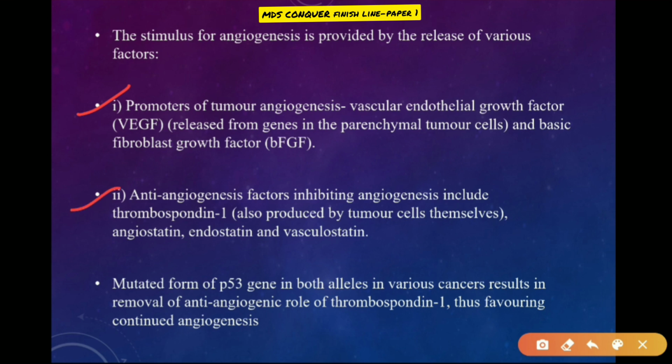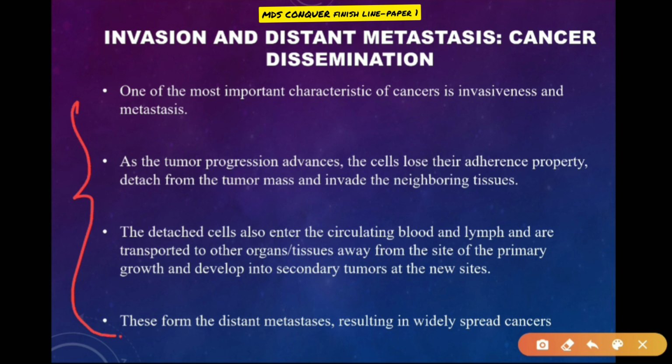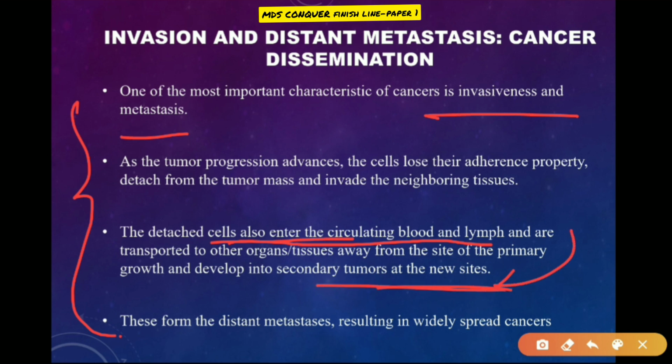Then the anti-angiogenesis factors inhibiting angiogenesis. These names you have to remember, the factors. Then the cancer dissemination is the metastasis process. So the detached cells enter the circulating blood and lymph, from where they can go to form secondary tumors, or developing secondary tumors in new sites. Okay, these form the distant metastasis resulting in widely spread cancers.